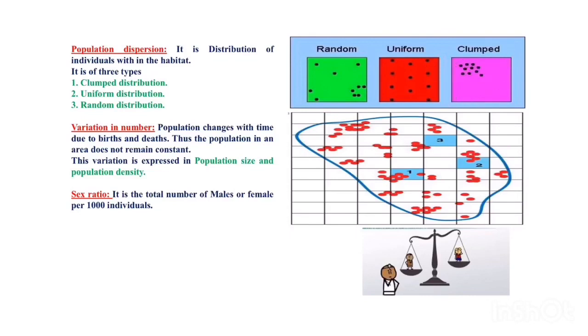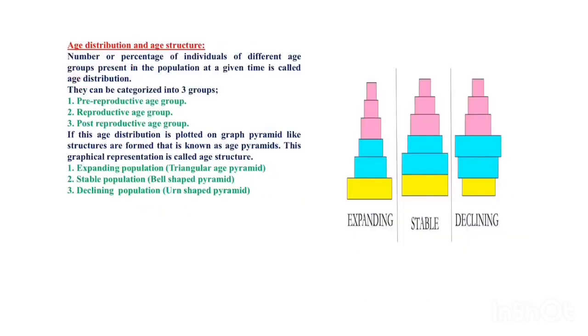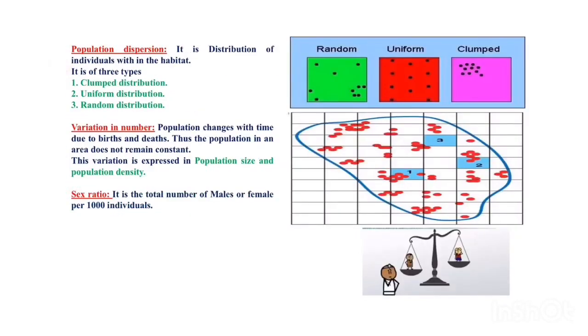The next one is uniform distribution. As the name suggests, here the distribution is uniform throughout the habitat. And the next one is random distribution. Here the organisms are distributed randomly without any uniformity. Such distribution is called random distribution.